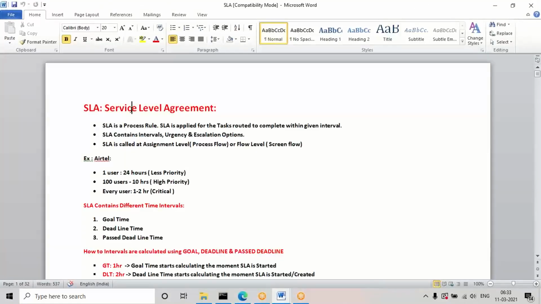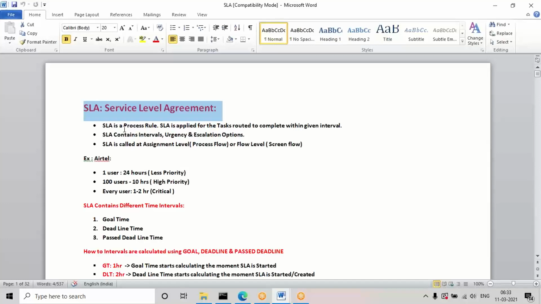The first topic I'm discussing today is service level agreement, which is also called SLA. Wherever these routings are added, they will also prefer to define this SLA. SLA is nothing but some intervals will be defined, and within the given interval we need to process or complete the task. SLA contains three parameters.